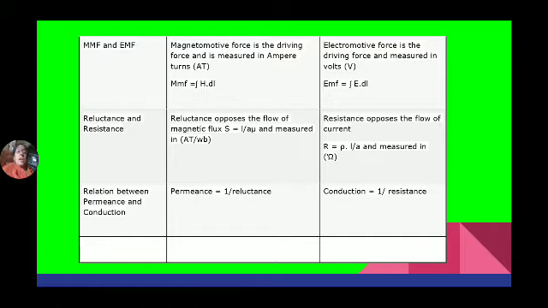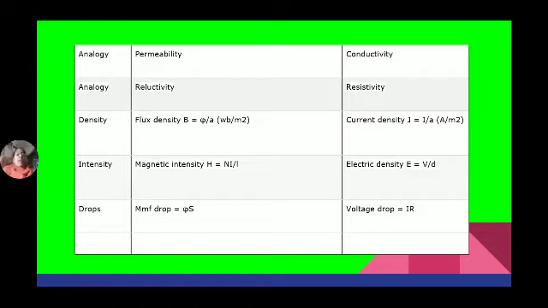Whereas conductance is the reciprocal of resistance, the property of a material due to which it allows the flow of current to pass through the circuit. Now permeability is the counterpart of conductivity.